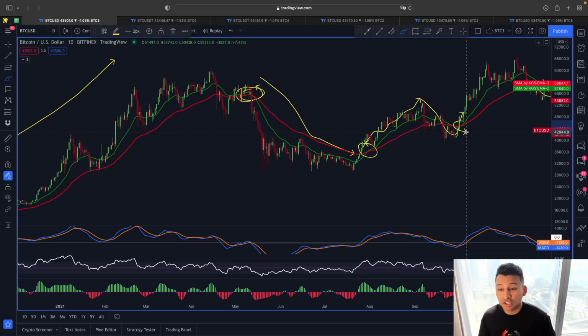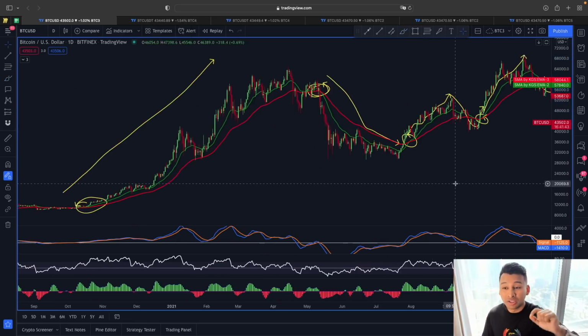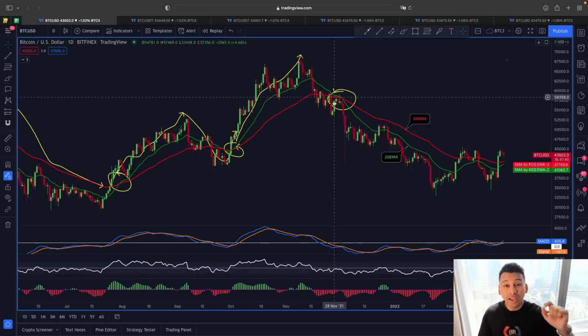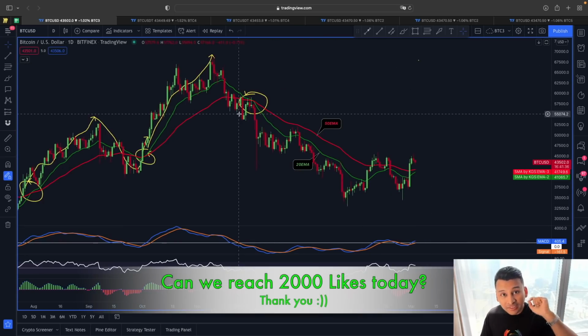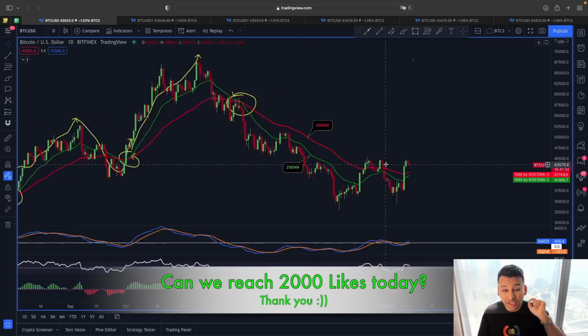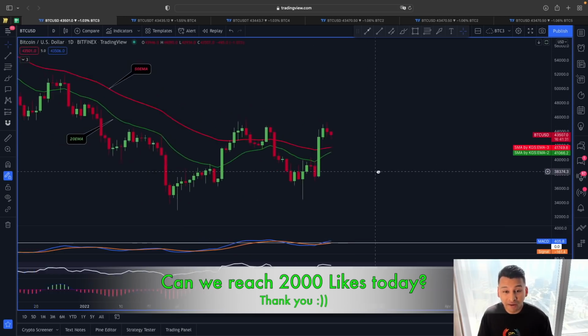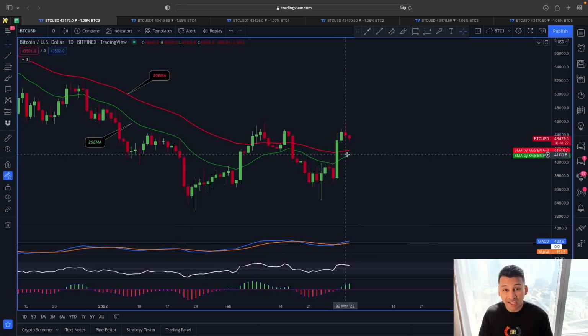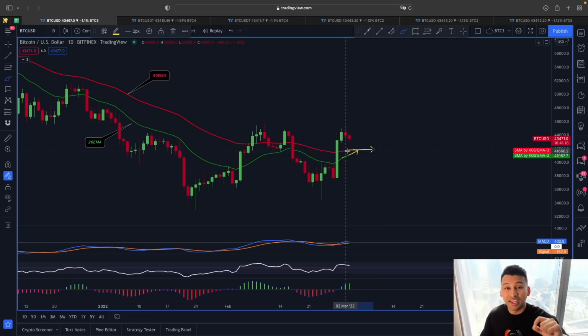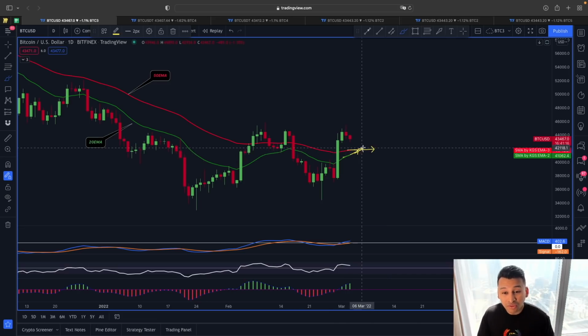After that, as soon as we had this bullish crossover, price also headed towards this new all-time high. And here we had this bearish crossover, and right now if you look at this price movement, this is still a bearish crossover, but things might be changing very soon, because if we monitor the price structure right now and also this indicator here, the moving averages, this 20 exponential moving average is slowly heading towards this 50 exponential moving average. So what we want here in a daily time frame is a bullish crossover to happen.